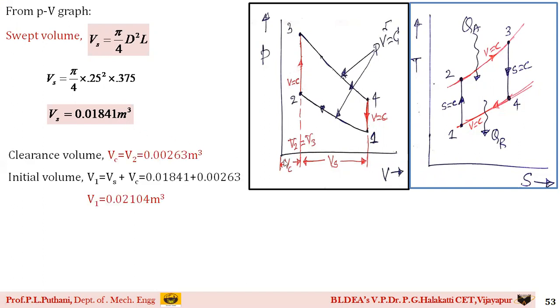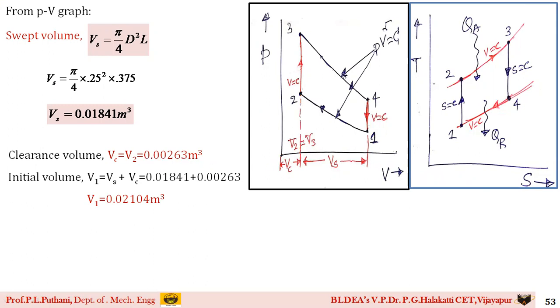Now, the clearance volume. If you observe the PV graph carefully, students, the clearance volume is the value of Vc from the origin, which means Vc is equal to V2 is equal to V3. The clearance volume is 0.00263 meter cube.